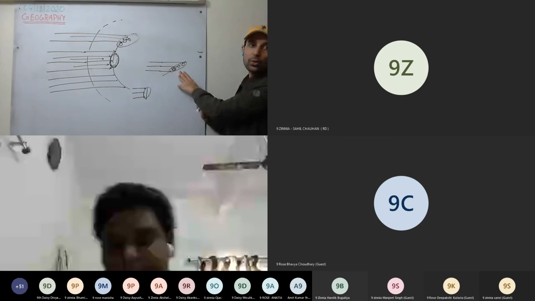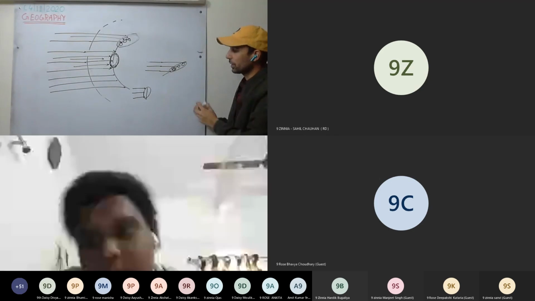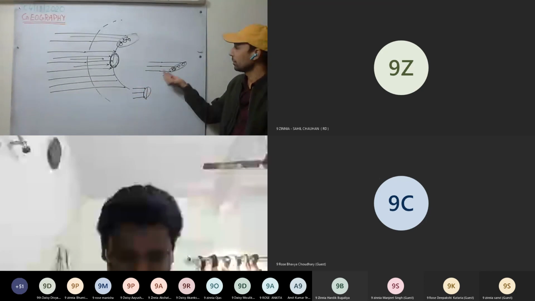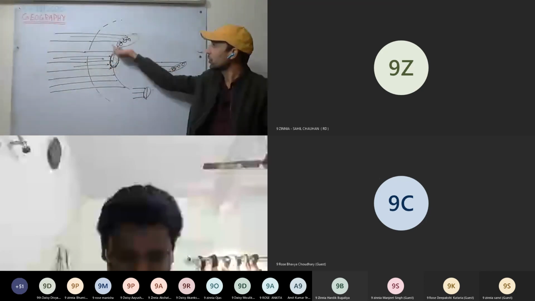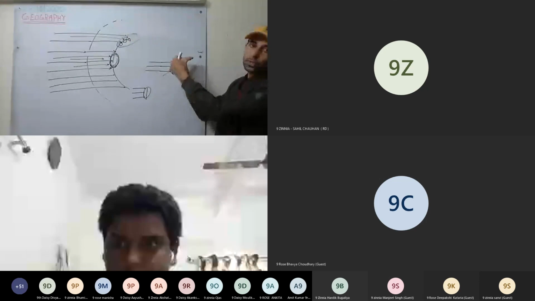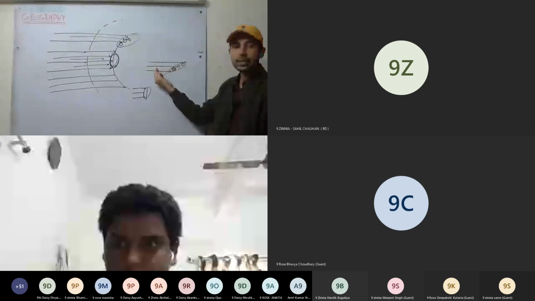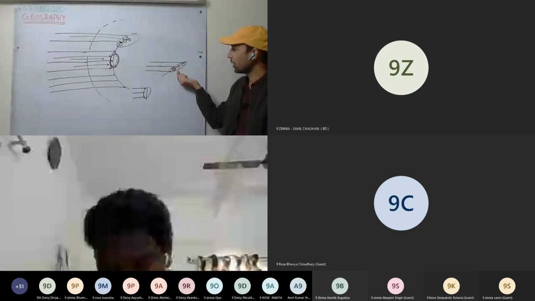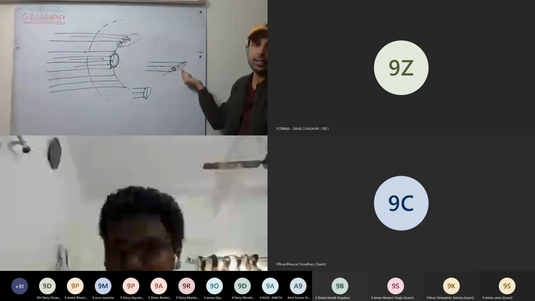You can write in your own words as well. You understood the concept? Near the equator, there are vertical rays, so all the heat is concentrated over a smaller area. As we move towards the poles, the rays are more slanted, so all the heat is distributed over a larger area, and net heat per unit area is less.